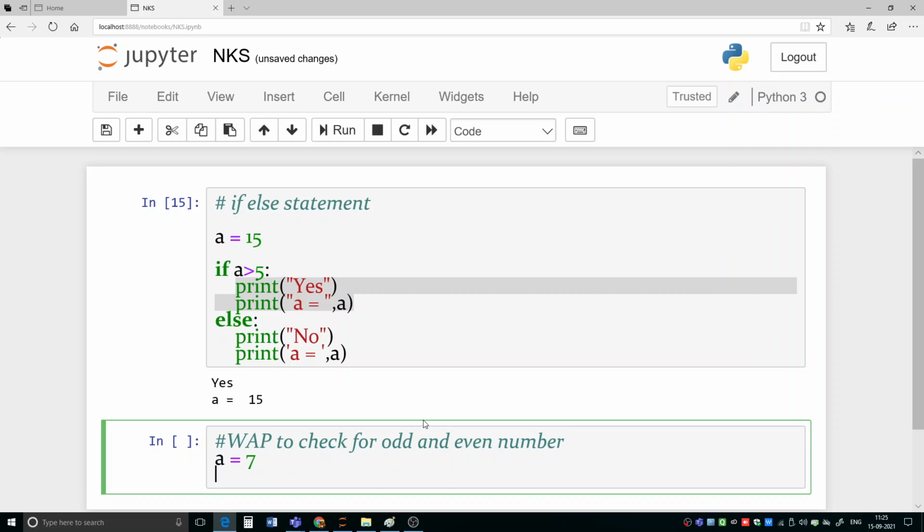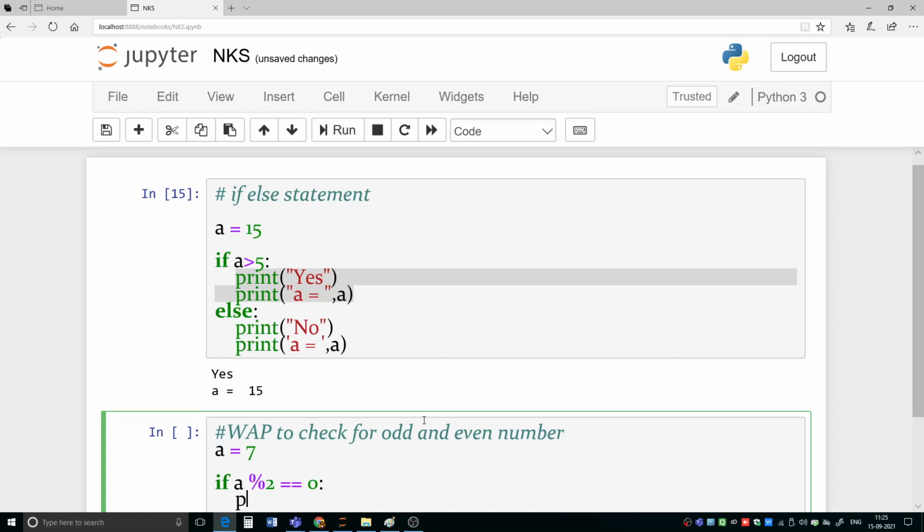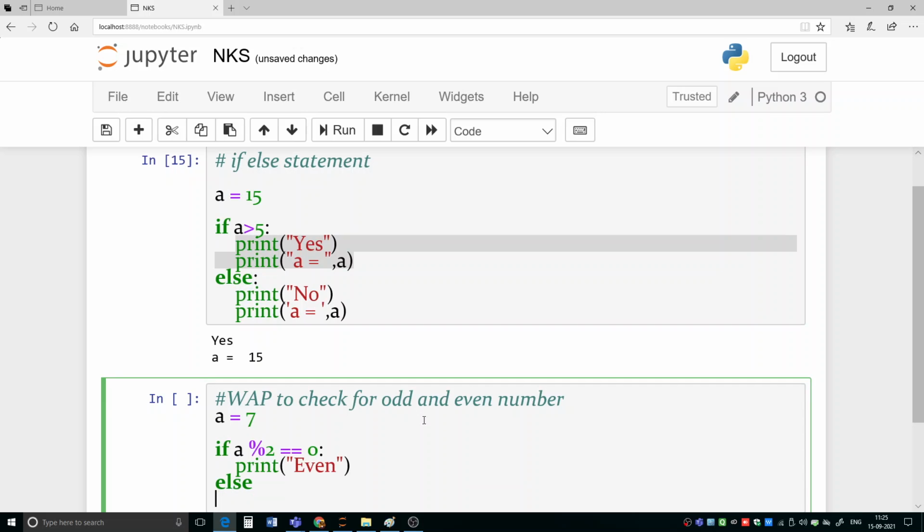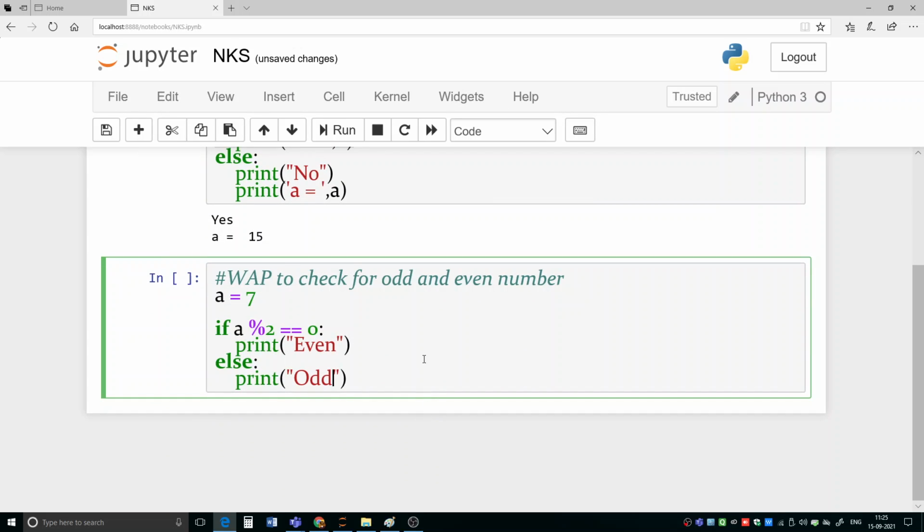You can write: if a modulus 2 equal to 0, then print even, else, here you have to give colon, print odd. So this is a very simple program using the if else statement.